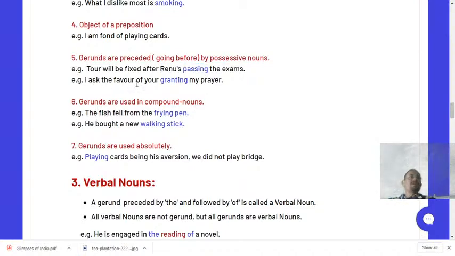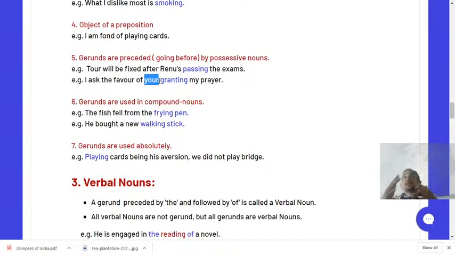Next, I ask the favor of your granting my prayer. So granting is preceded by your, which is a possessive pronoun. Always remember, dear students, possessive nouns are there, possessive pronouns are also there. If I say this is my vehicle, then my is a possessive pronoun. But if I say this is Rajesh's vehicle, then Rajesh's is the example of a possessive noun, because it shows the possession.